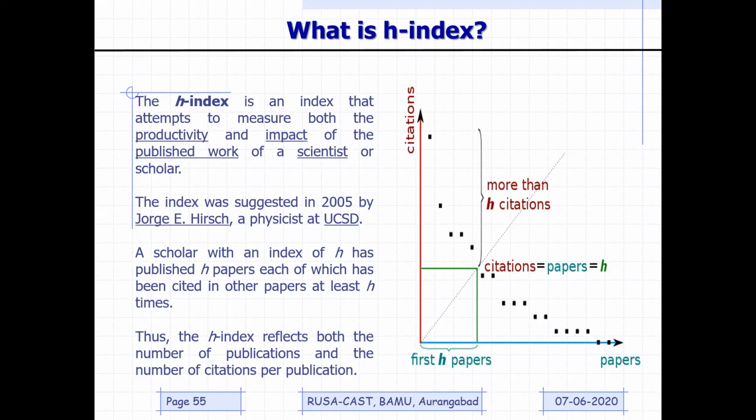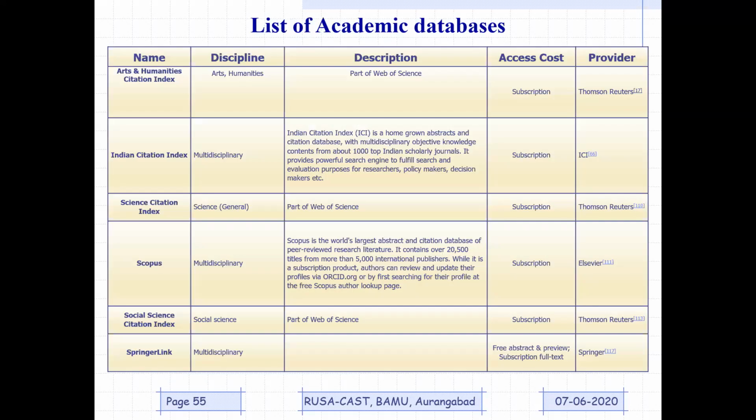And let me tell you the list of databases, because although this is a group of only, we still have management science, right? So there are different databases. These are prominent databases I have collected. Arts and Humanities Citation Index, nobody here is from Arts and Humanities, so I'm least bothered. Indian Citation Index, this is multidisciplinary. Then Science Citation Index, which is part of Web of Science. Okay. SCI journals, these are very multidisciplinary journals.